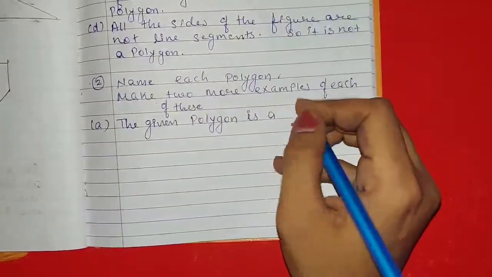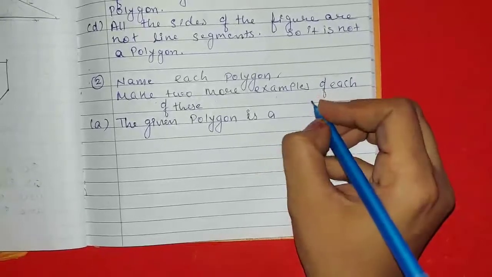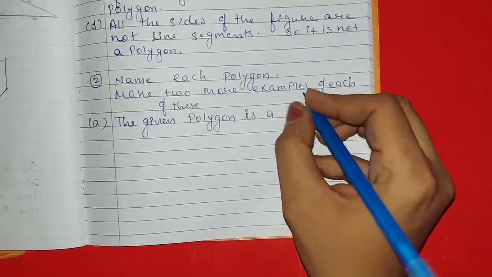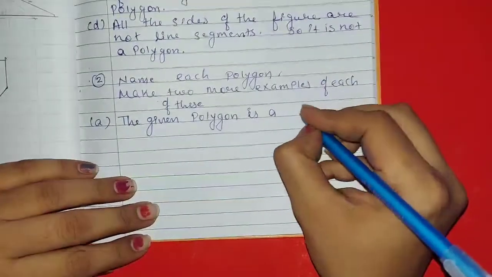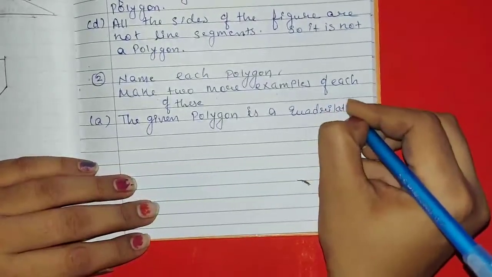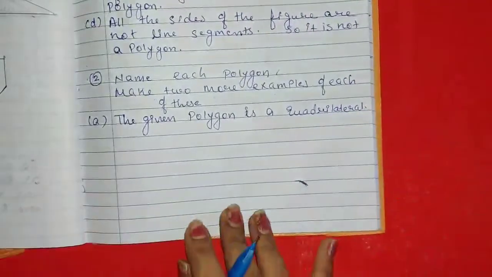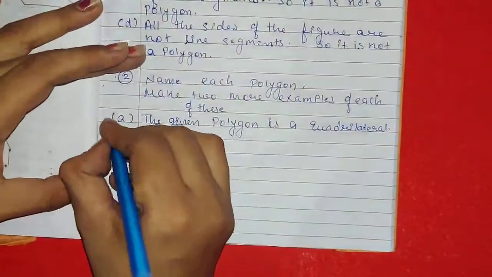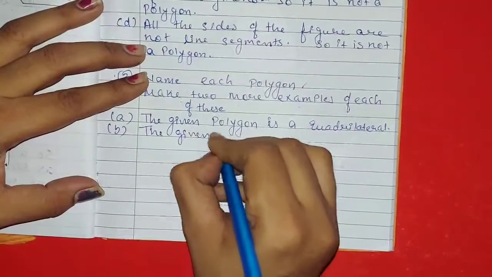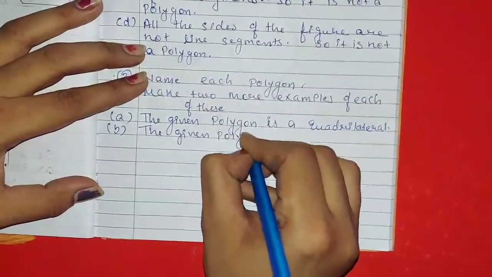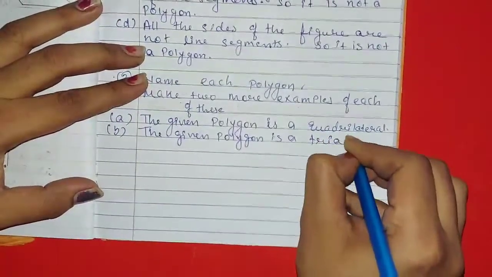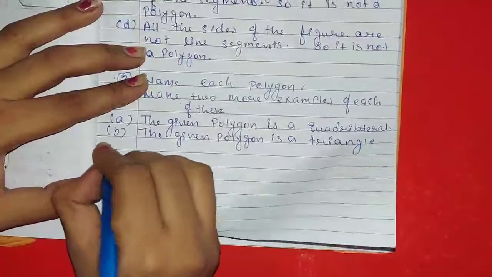Now students, let us write names of each polygon. A, the given polygon is a quadrilateral. So here we will write quadrilateral, and two examples we have drawn. B, the given polygon is a triangle, and we have done two examples of triangle.